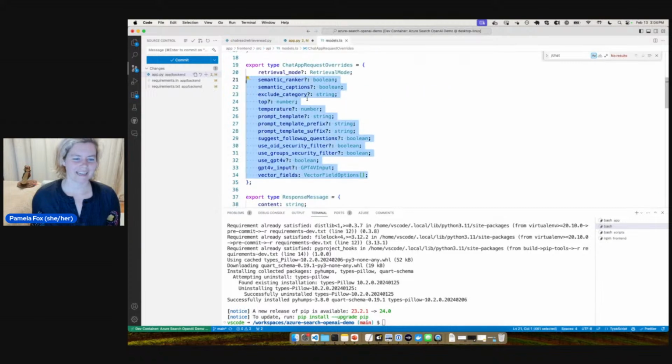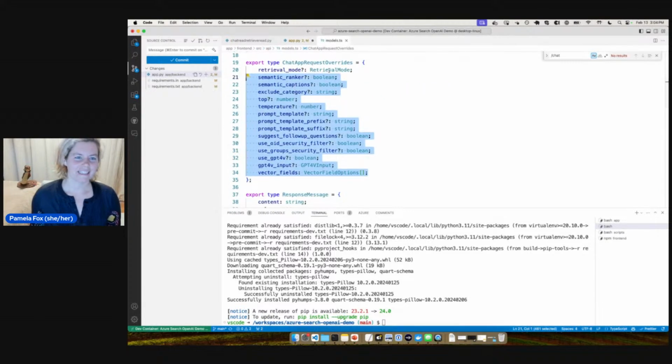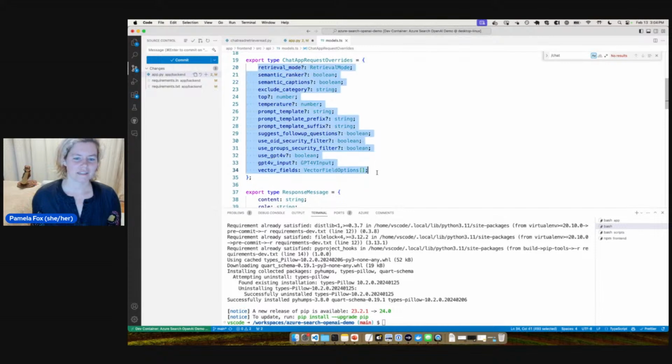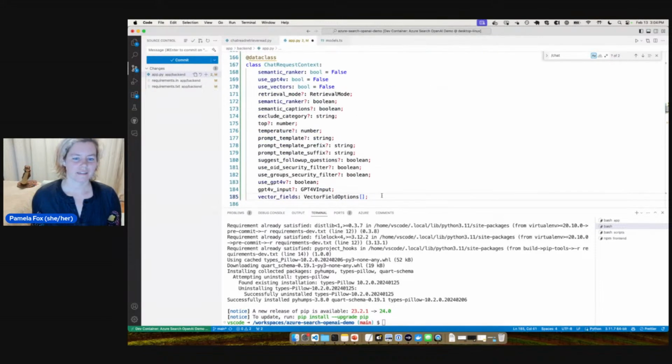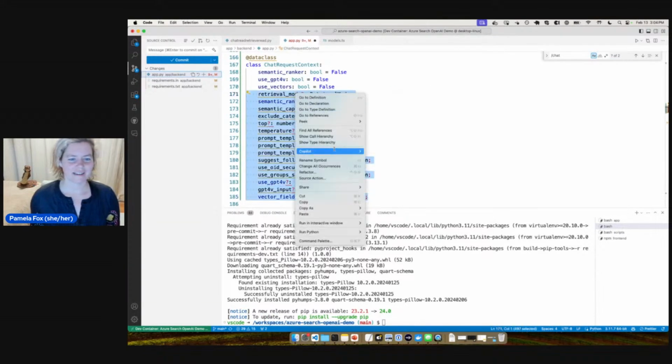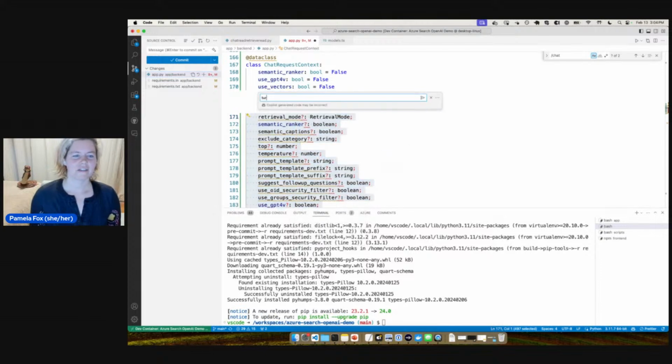Can we get it to do retrieval? I'm just going to see, can I tell Copilot: turn this into a Python data class. Here we go.